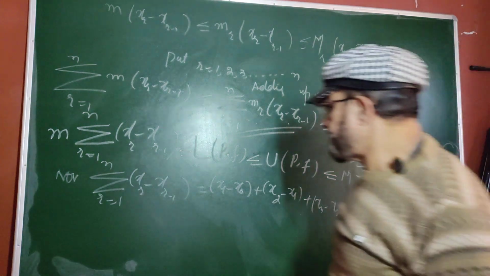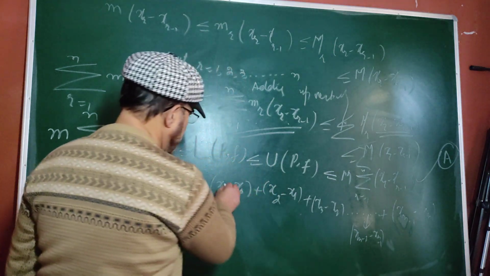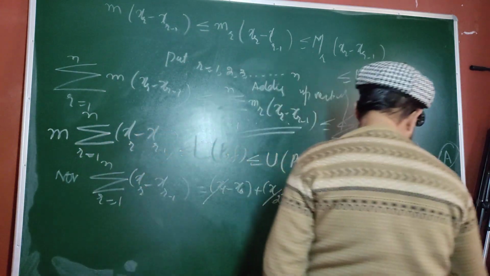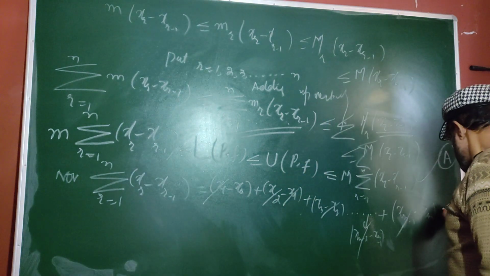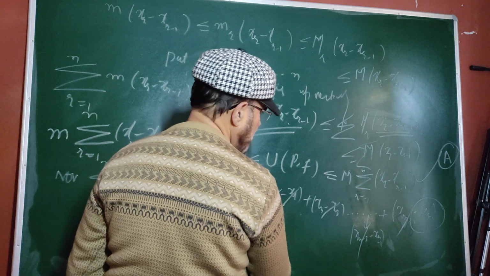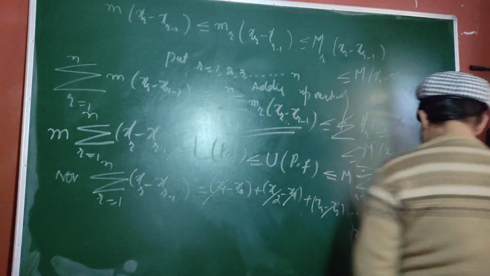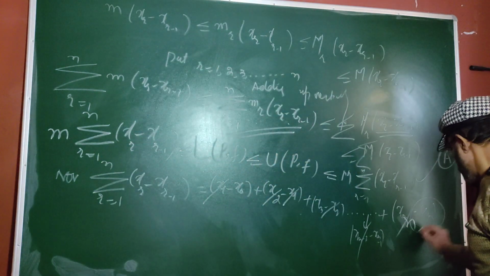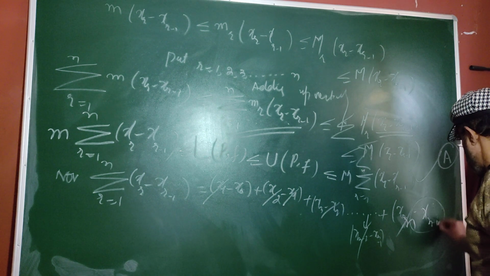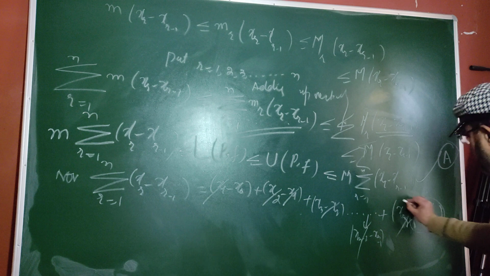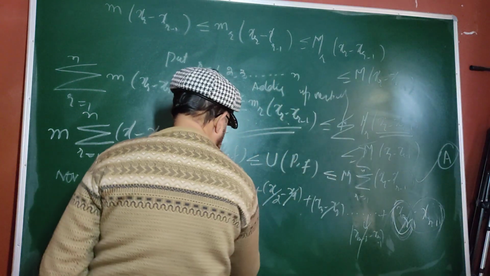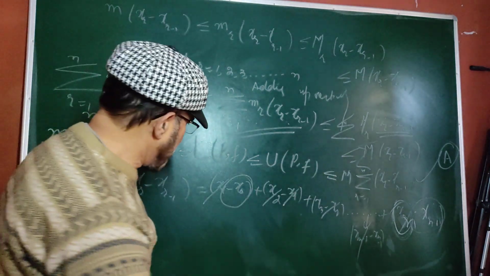You see what happens? This goes with this, this goes with this, and this also goes with this. Only two survive: x_0 survives, and x_n survives. All the other terms get cancelled.